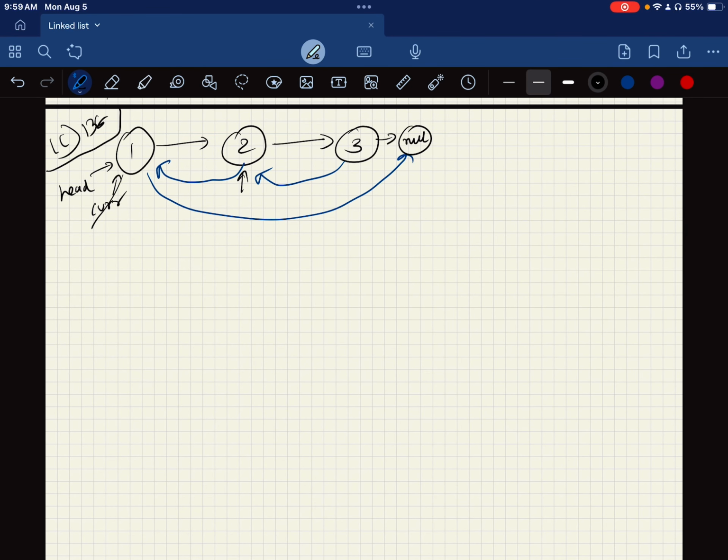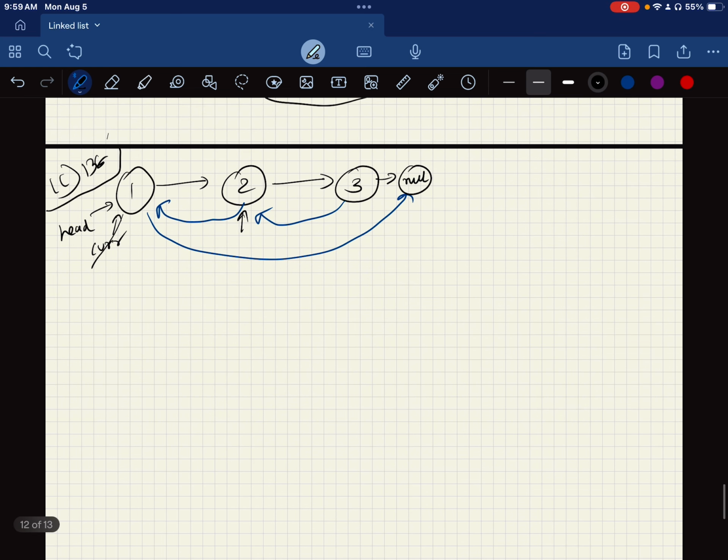Okay, what we are doing is Leetcode 138, where we have a copy list with random pointer. Let me just explain the problem. Let's say I am given a linked list, and right now, the linked list has the value, and then it has the address of the next pointer. But right now, I have a random pointer.